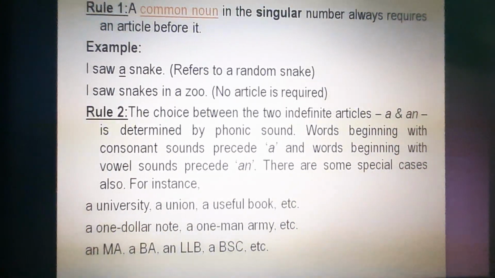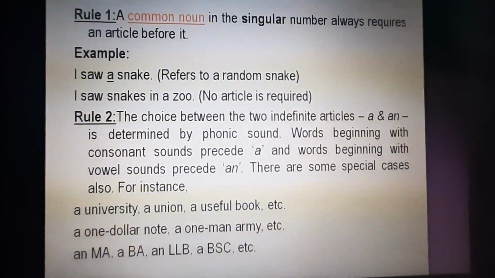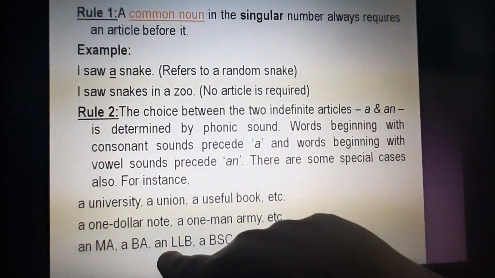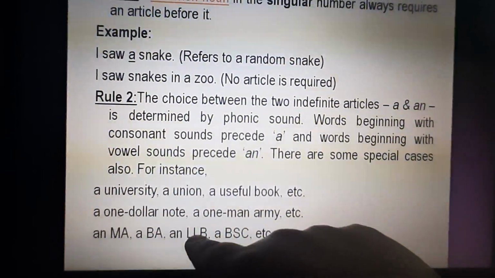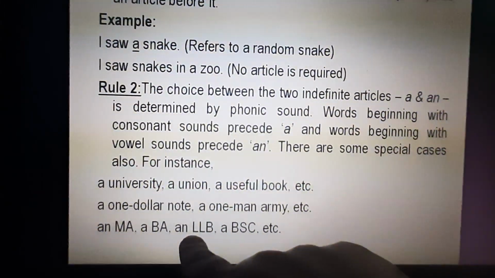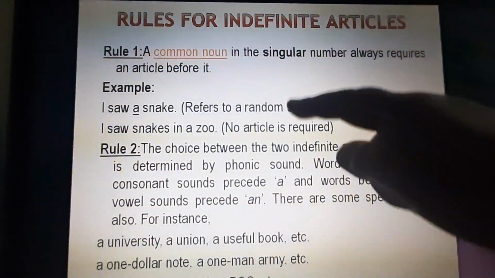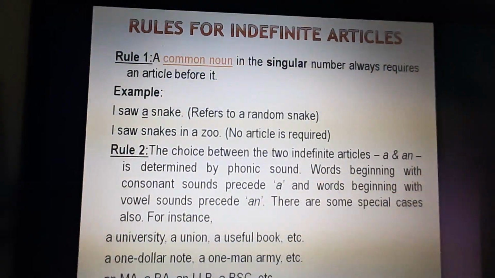Why have we not put an in front of BA? Because it is B, it is not A. Again, L, right? We call it L, but it is LLB. L. It again starts with a vowel sound. I'm sure that you are clear with both these two things. So please be very careful about the sound.